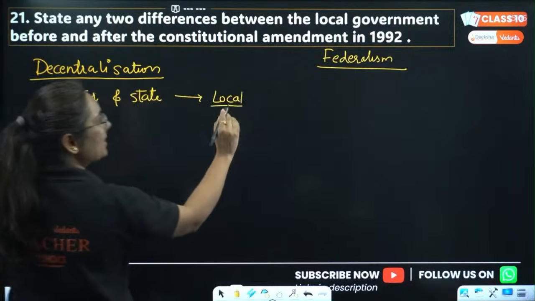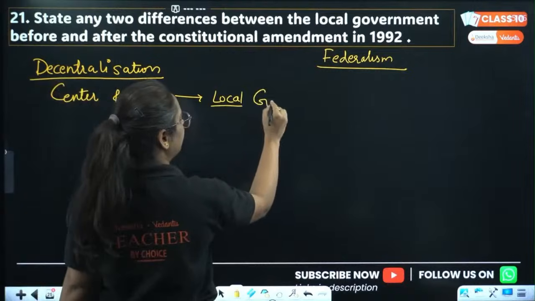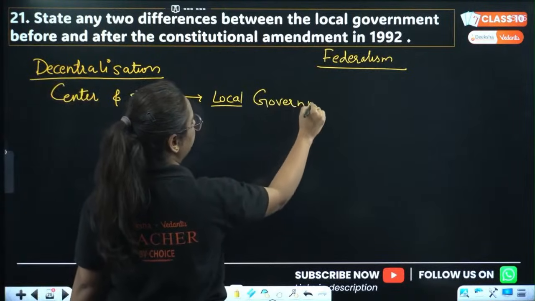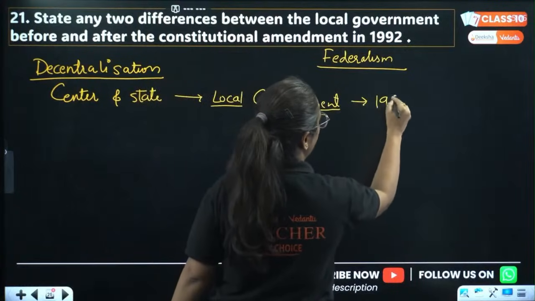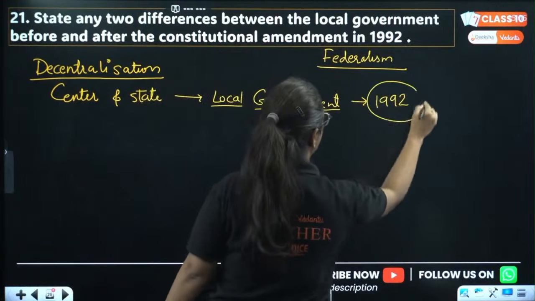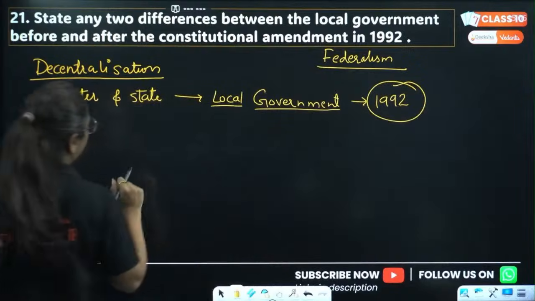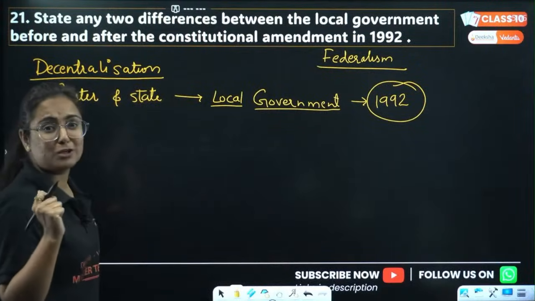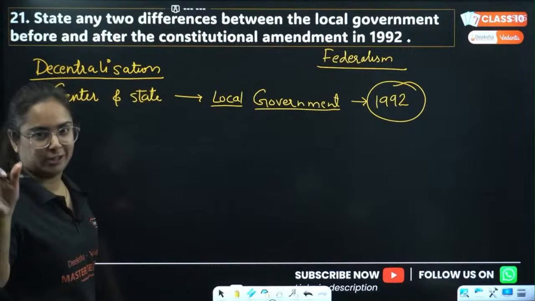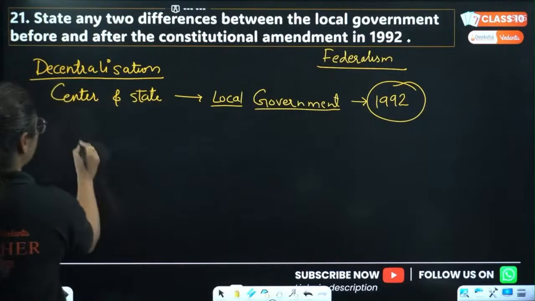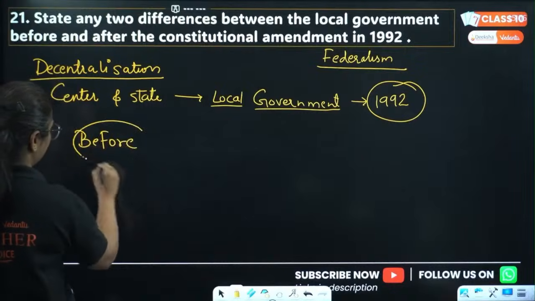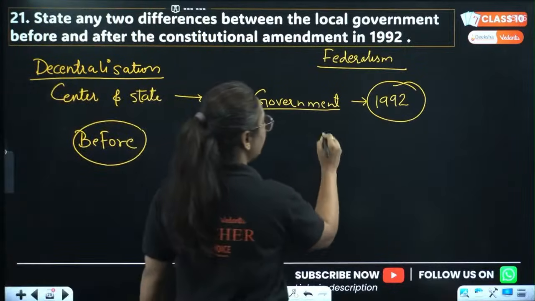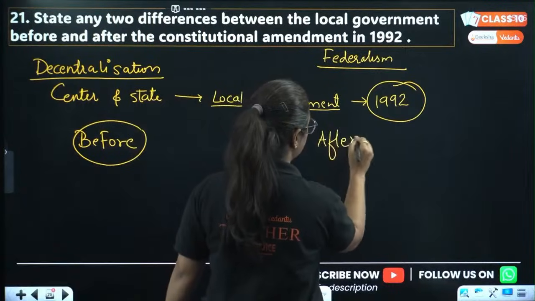The question is about the local government changes that were brought in India in the year 1992 with the Constitution Amendment Act 73rd and 74th. You might be thinking, ma'am, we don't know that Constitution Amendment Act because that's not written in your book. So they are talking about what was the situation before this period, before 1992, and what was the situation after this period.